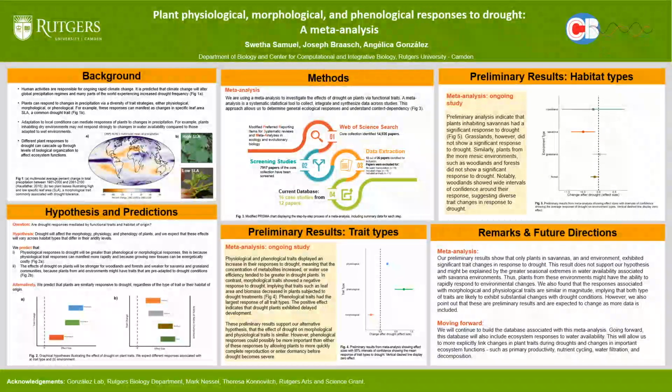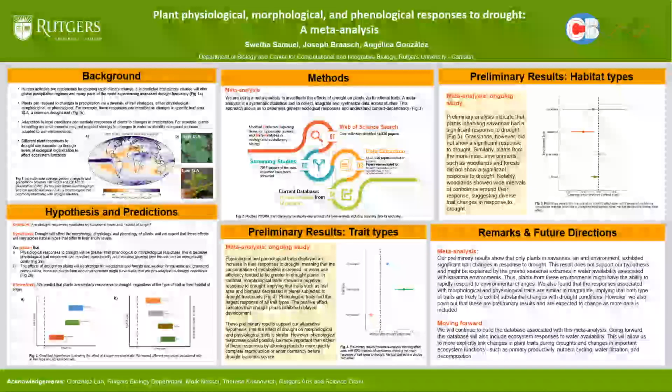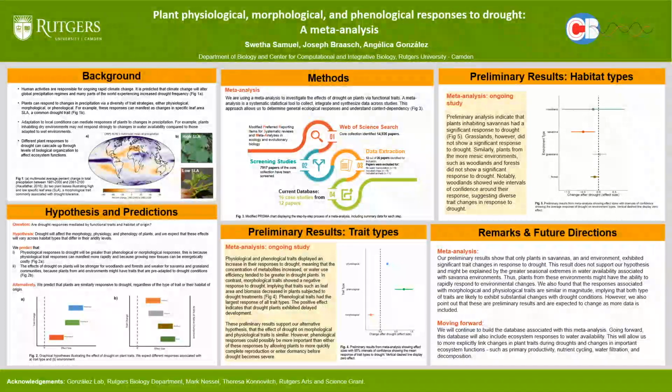Plants can respond to changes in precipitation via a diversity of trait strategies, and therefore we observe different plant responses to drought. And the specific question we seek to answer is, are drought responses mediated by functional traits and habitat of origin? We hypothesize that drought will affect the morphology, physiology, and phenology of plants, and we expect that these effects will vary across habitat types and differ in their aridity levels. And the method we use is a meta-analysis to investigate the effects of drought on plants via functional traits.